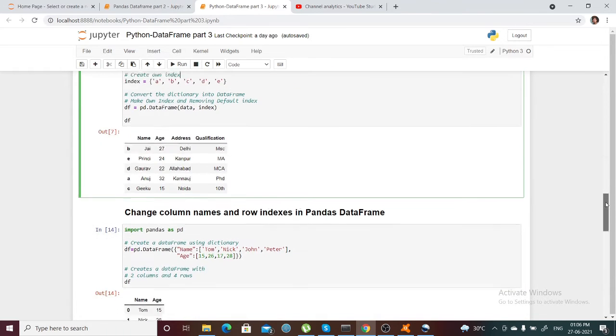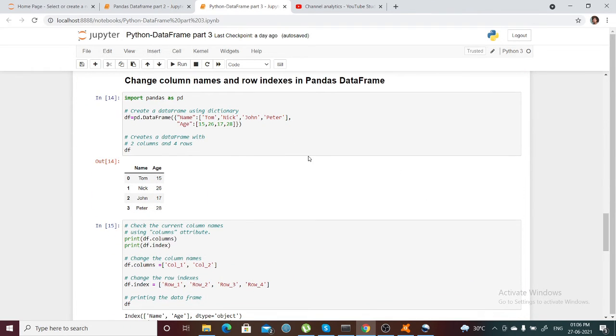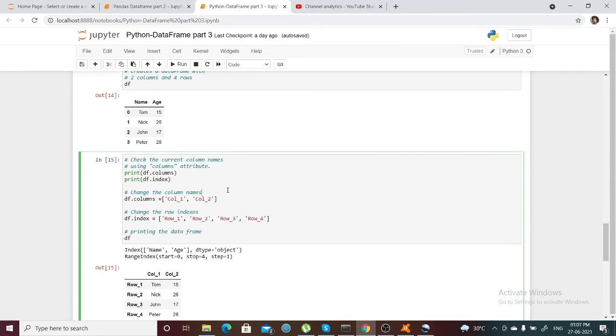So yes, change column names and rows. Okay, so I want to change the column name. So I have created one data frame. Suppose my data frame has two columns, name and age, and name has these values and age has these values. And to change these particular column names, how do I know the column name? This is my data frame name, and df.columns will print all my column names. In this way I can check my column names, and df.index, I can check my indexes.